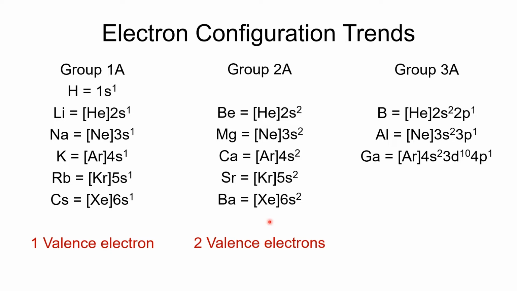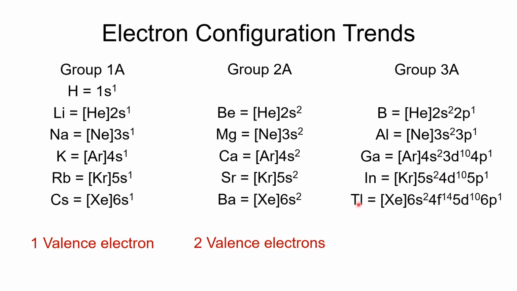We don't count the 3d10 as part of the outer shell. Our valence electrons are level 4, so 4s2, 4p1, that's 3 valence electrons. Same thing for indium, 5s2 and 5p1. We'll ignore the 4d10 because they are not in the outer shell.